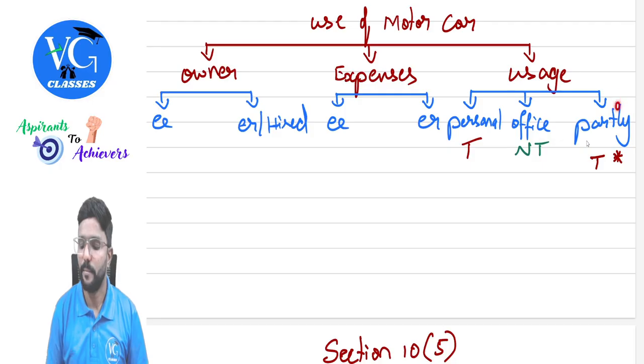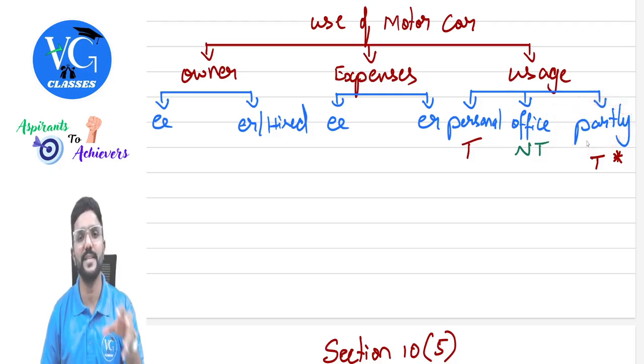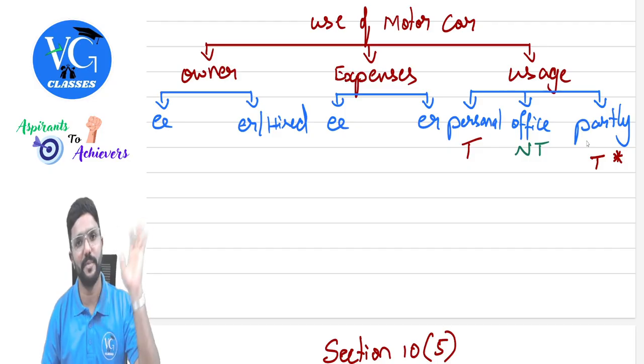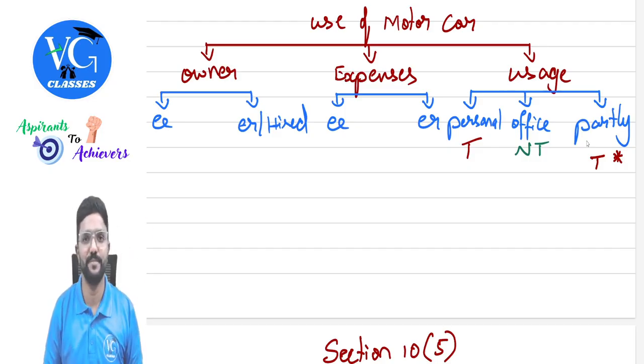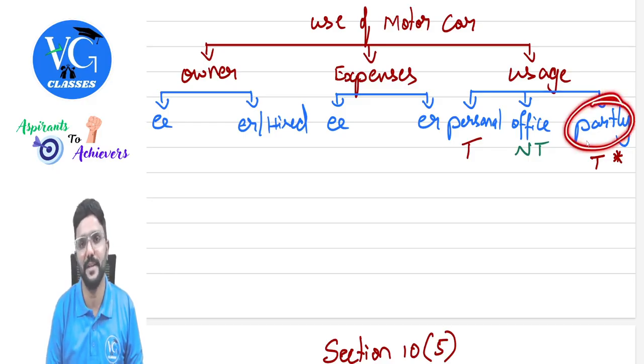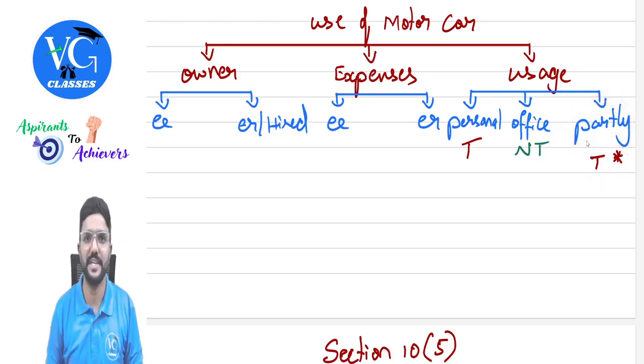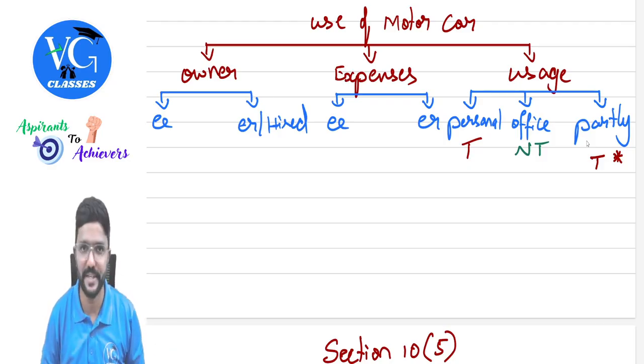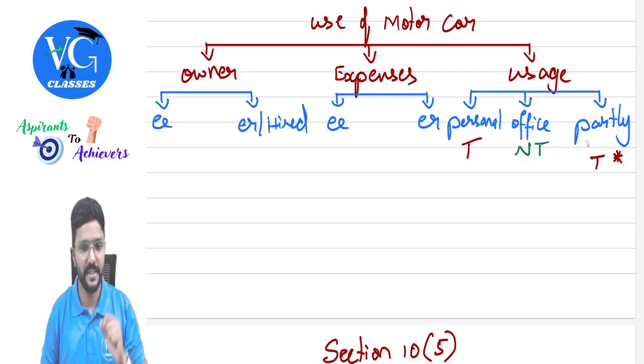Okay, sir. Then partly means most of the scenarios will fall here. Correct. So the employee is using the car to go to office and also to take his wife for shopping or to drop his children to school or any other place. In that case, it will be partly office, partly personal. How much is taxable is given in the law. We need to see it. This is more challenging, and this is where students normally get confused, but please be attentive. I will try to explain it in a simpler way, guys. Is that clear?